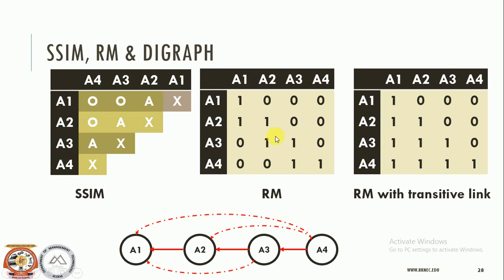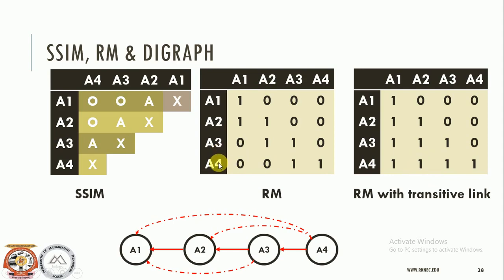So this is our reachability matrix, meaning the second step that we can identify in ISM is the construction of the reachability matrix. Now what we need to identify is the transitivity in this reachability matrix. Look here, A4 is in relationship with A3, and A3 in turn is in relationship with A2. So it means that A4 is in relationship with A2. So we have made an entry equal to 1 over here.